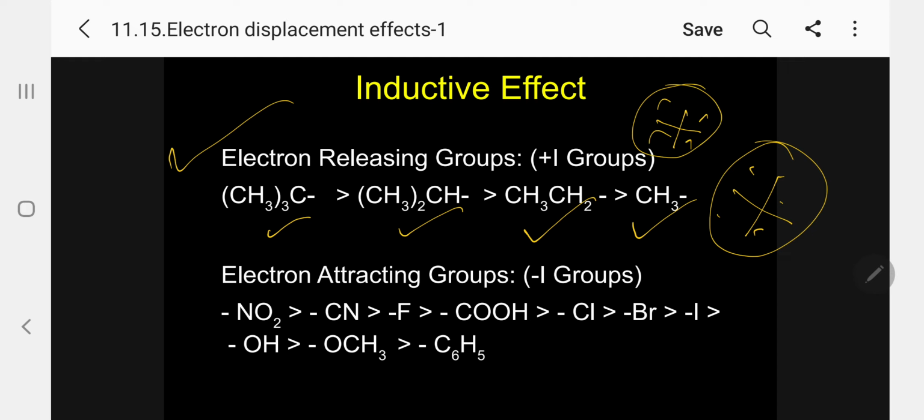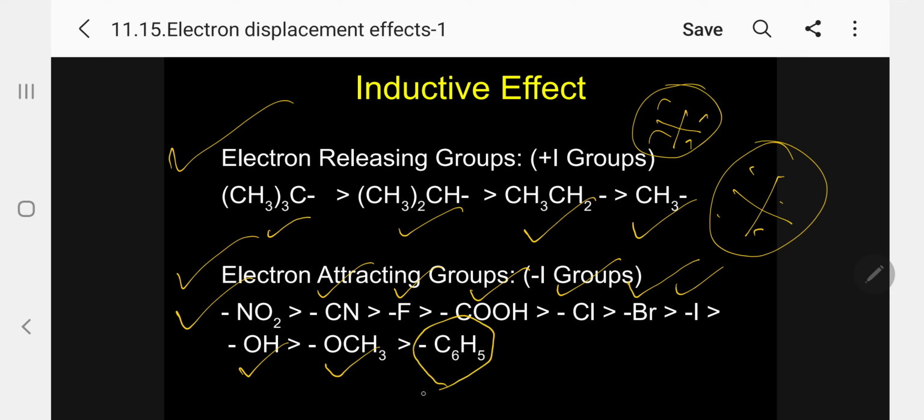Kindly follow, releasing capacity. In the same way, for electron attracting groups, the most powerful is NO2, which is greater than CN, greater than F, greater than COOH, greater than Cl, Br, I, and greater than OH, greater than OCH3, and also greater than C6H5.